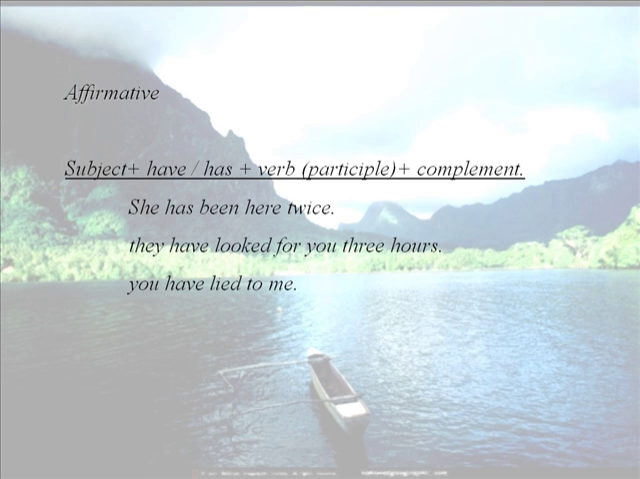So the structure for the present perfect is the subject plus has or have plus the verb, in this case the participle, plus complement. She has been here twice. They have looked for you 3 hours. You have lied to me.